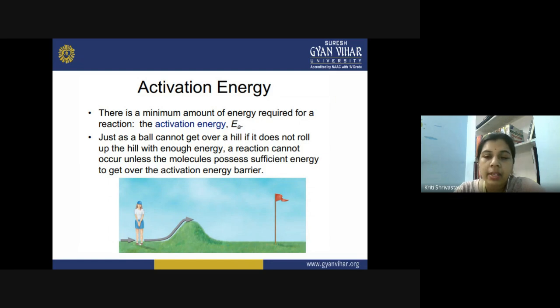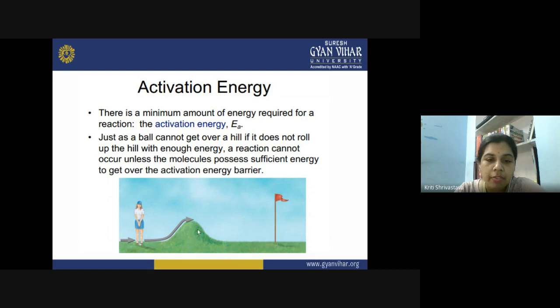Now, an example: just as a ball cannot get over a hill if it does not roll up the hill with enough energy, the ball has to roll with enough energy so that it can cross the hill. Similarly, a reaction cannot proceed unless the molecules possess sufficient energy to get over the activation energy barrier. You can imagine this small hill as the activation energy barrier, and only if the reactant molecules have sufficient energy to cross this barrier can they convert themselves into the product molecule.